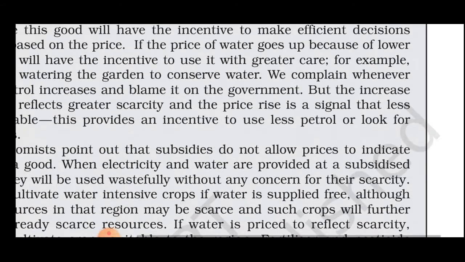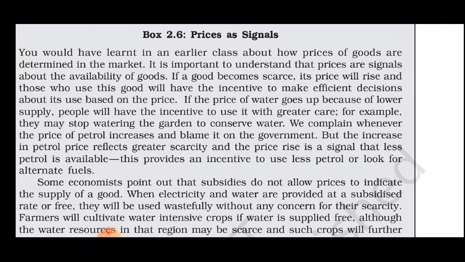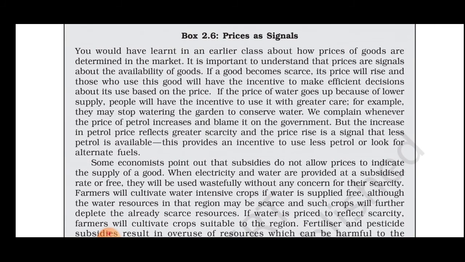So there is a box written over here: prices as signals. You would have learned in the earlier class about how the price of goods is determined in the market. It is important to understand that prices are signals about availability of goods. If a good becomes scarce, the price will rise, and those who use this good will have the incentive to make efficient decisions based on this price. If the price of water goes up because of lower supply, people will have the incentive to use it with greater care. For example, they may stop watering the garden to conserve water.